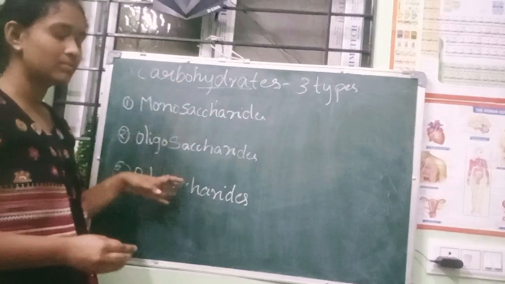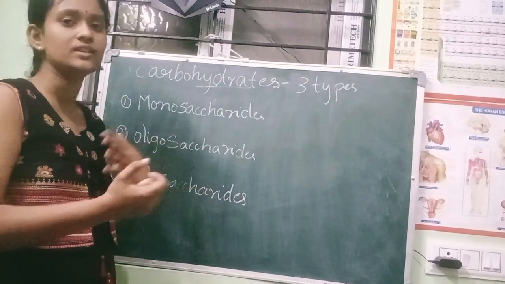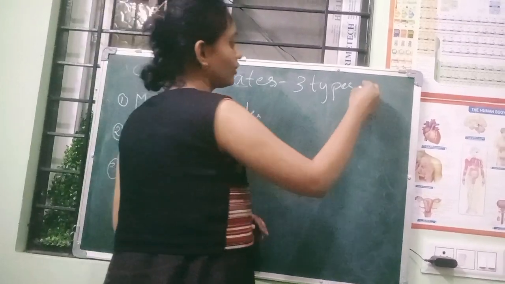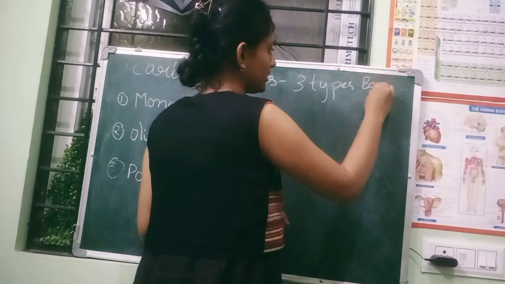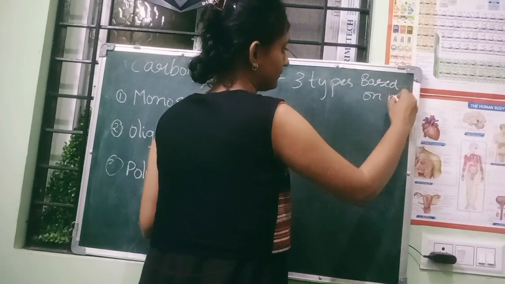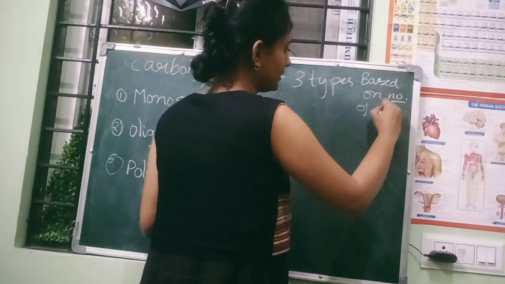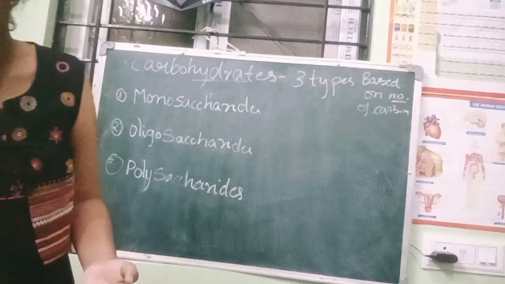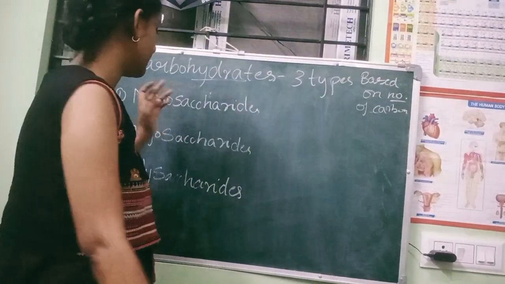Now, why are they grouped under 3? What is the reason they have been divided? It is based on the number of carbons. Based on the number of carbons, they are divided into 3 types. We have to learn why it is based like that.